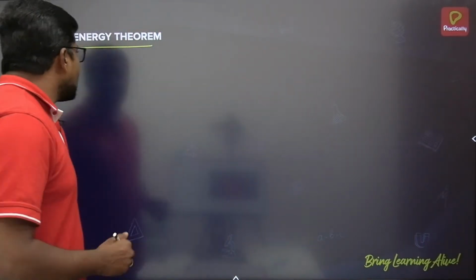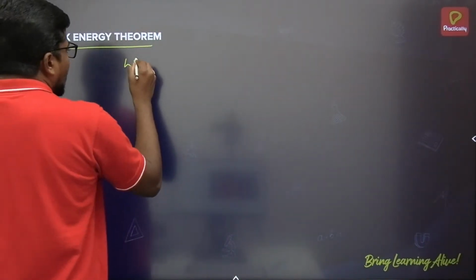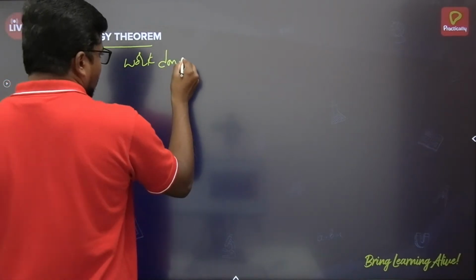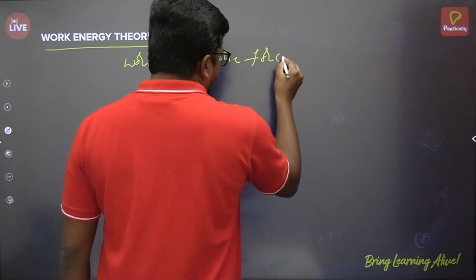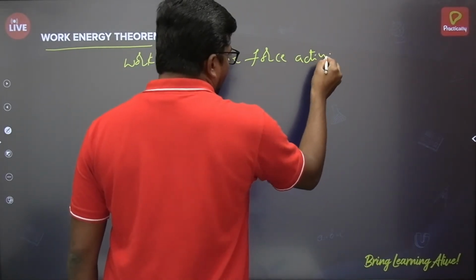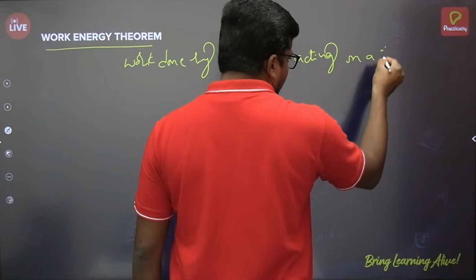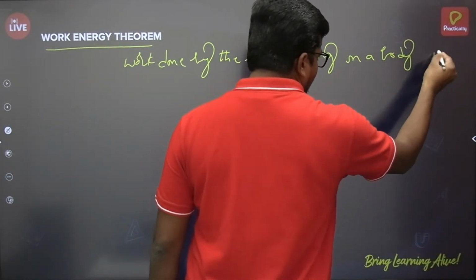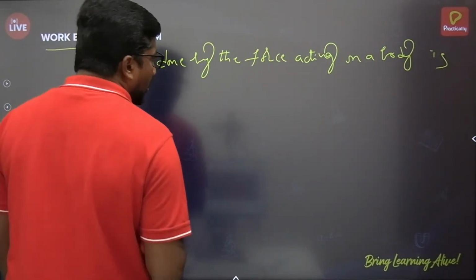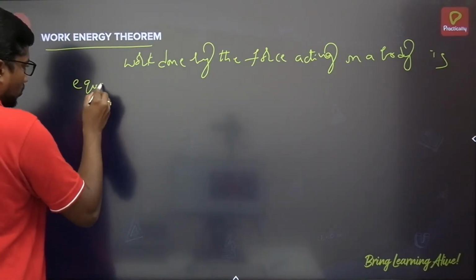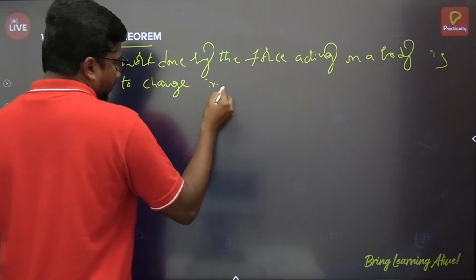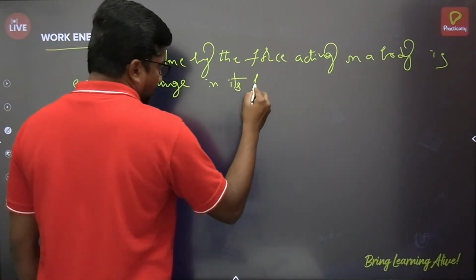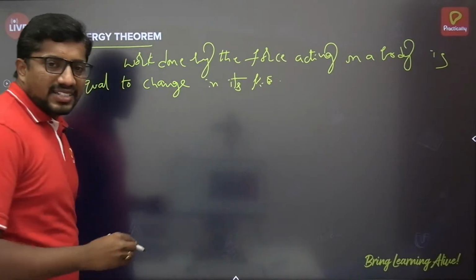The work energy theorem states that work done by the force acting on a body is equal to the change in its kinetic energy.